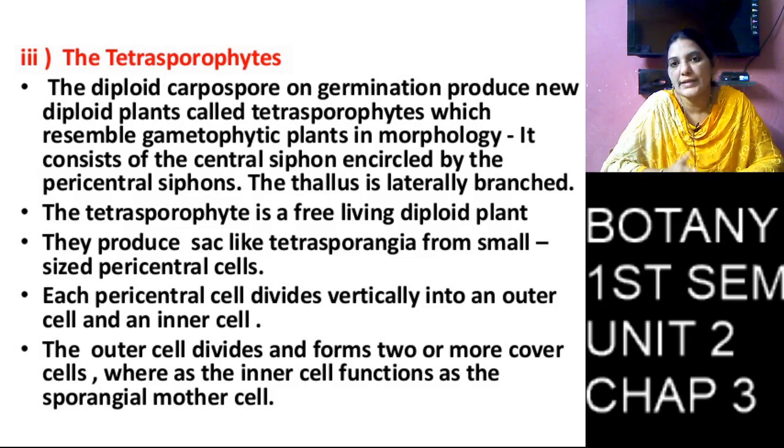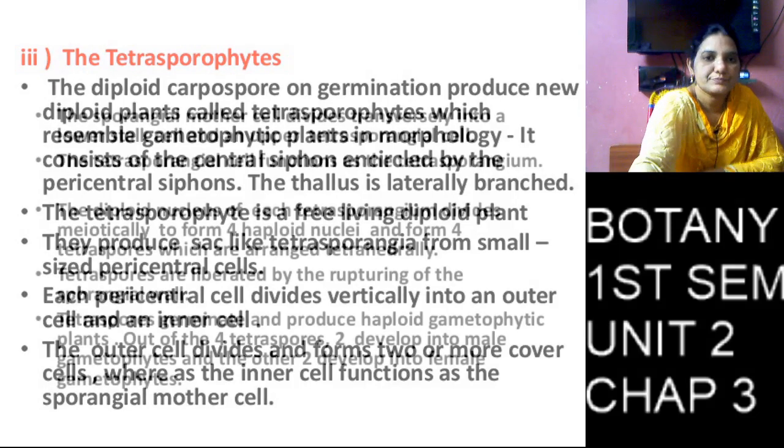On complete formation of these haploid spores, the tetraspores separate from each other and from the thallus, enter into the water, and form two female gametophytes and two male gametophytes.